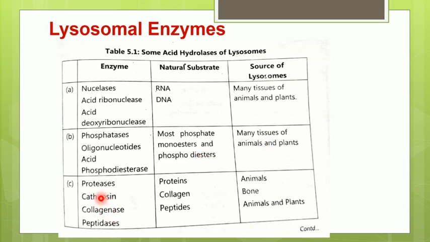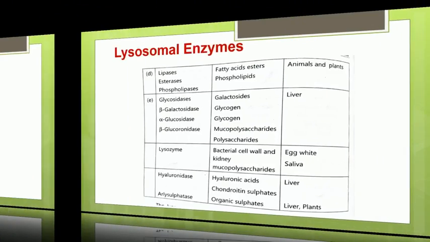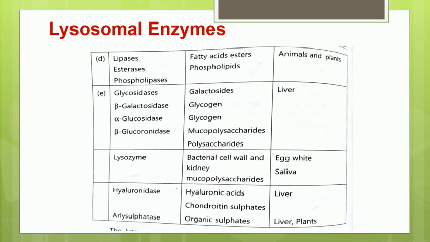Third category is proteases, which can break down the protein. They basically break down the peptide bond which is present in the proteins and different peptides. Lipases is the fourth category, which includes esterases and phospholipases.